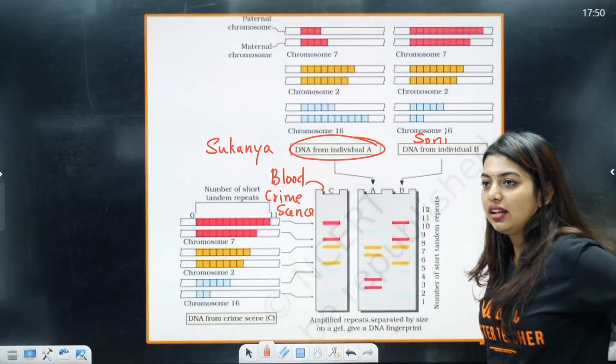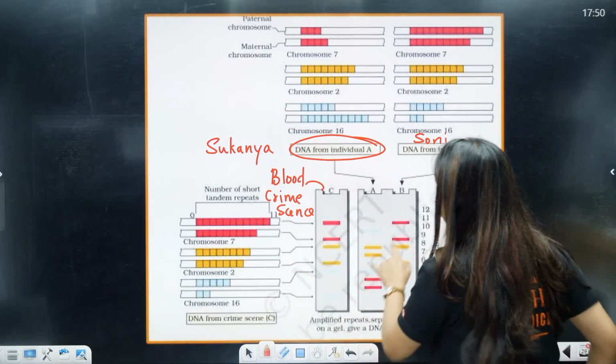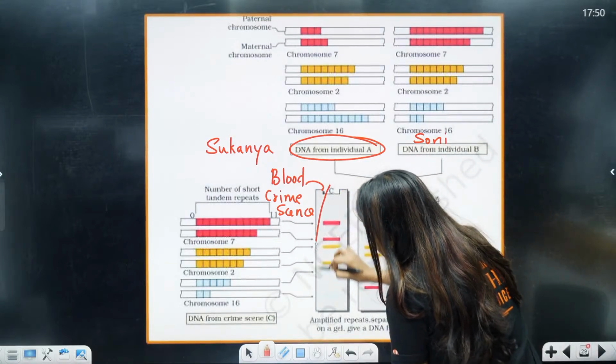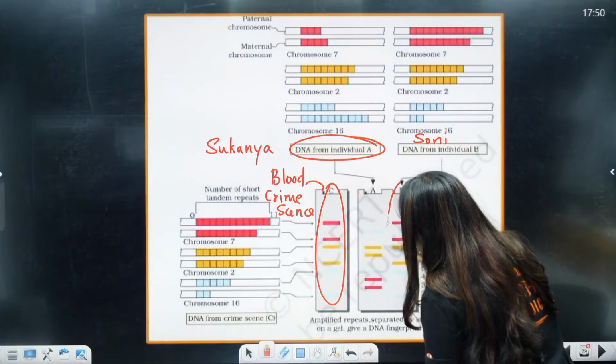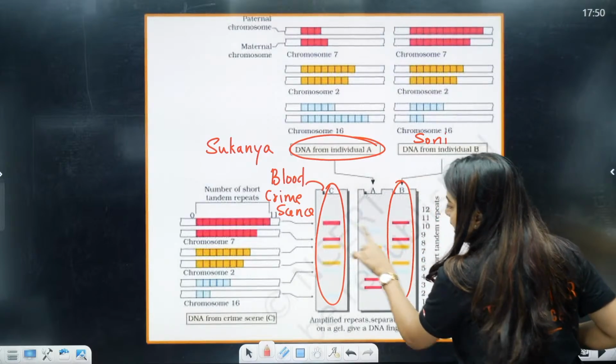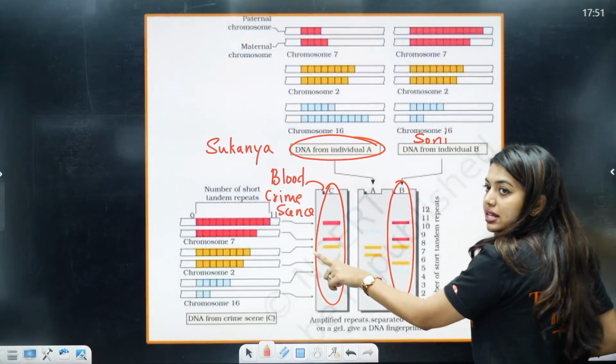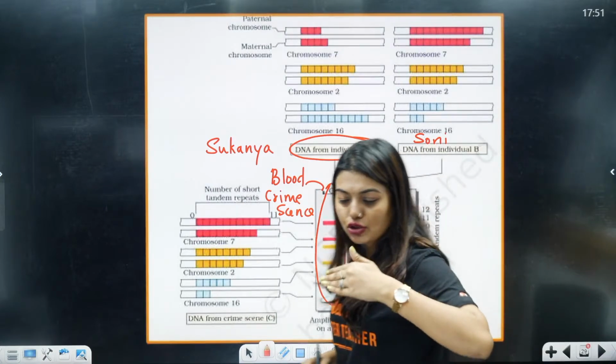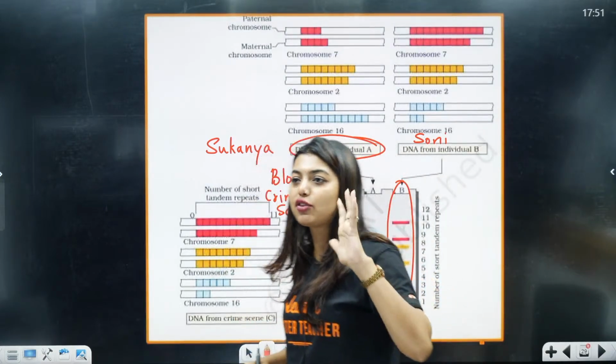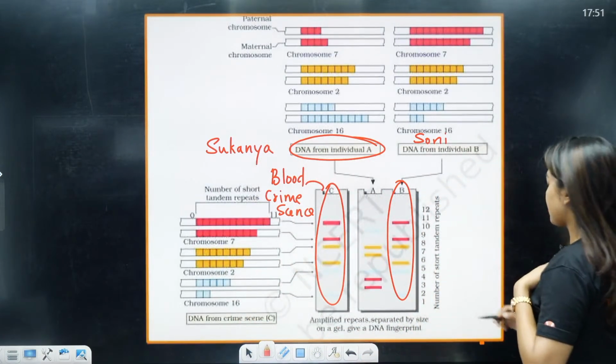Soni is the criminal? Yes. So here we will understand that this C sample and B sample, you can see the same fragments. Yes or no? Same place in the gel electrophoresis, the fragments have gone and stopped. So here Soni becomes the criminal.